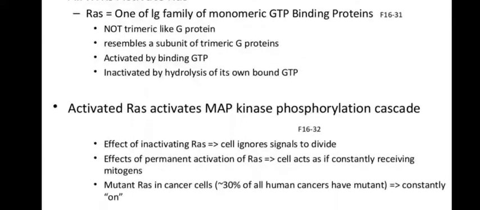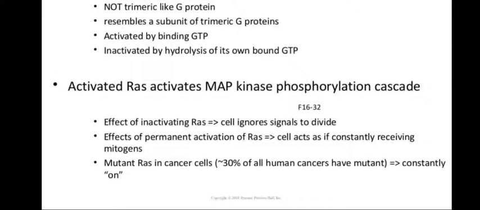This RAS protein finally activates MAP kinase, a three-tier kinase cascade, mitogen activated protein kinases, mitogen meaning a generator of mitotic cell division. One kinase acts on the second kinase, which acts on the third kinase, and they are activated in that way.